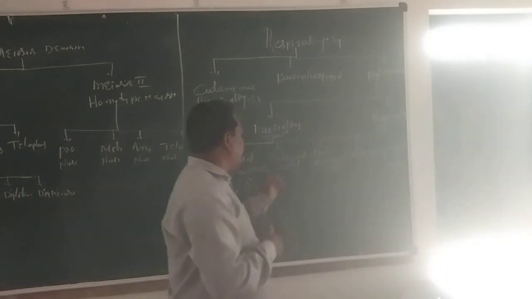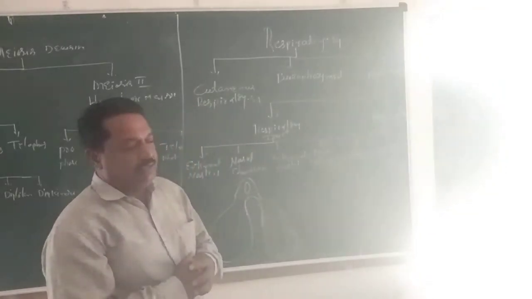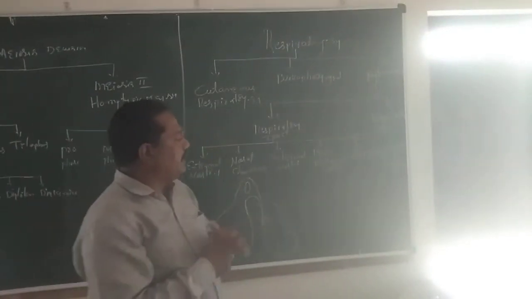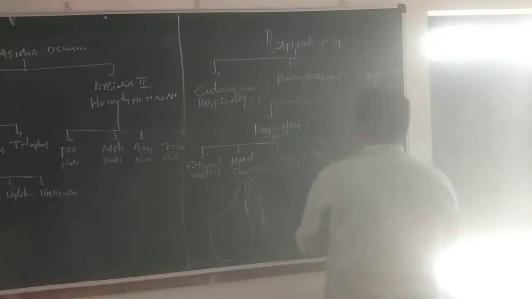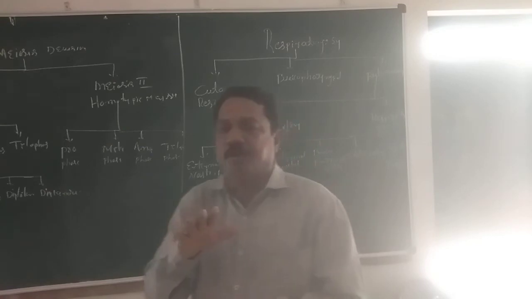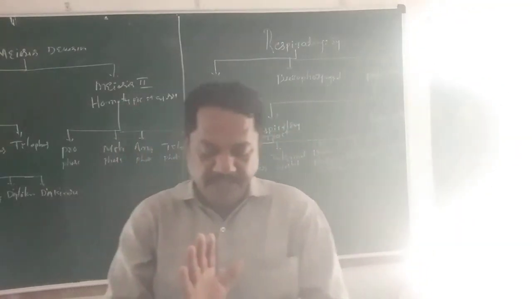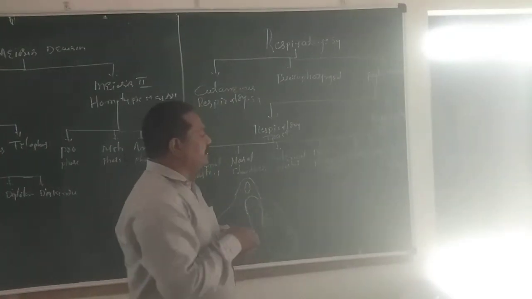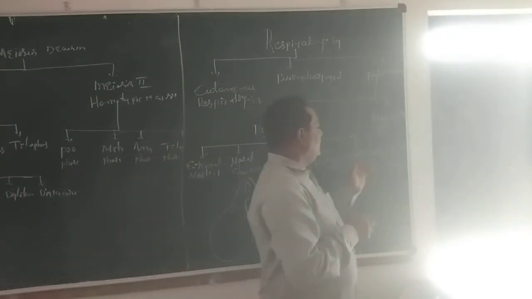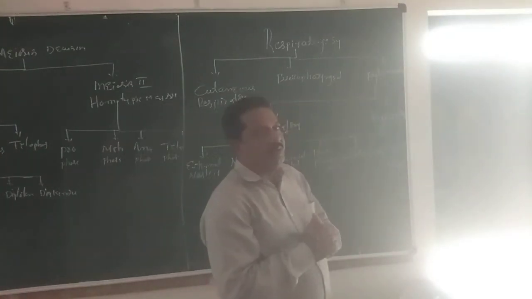It communicates with the internal nostril. The internal nostrils communicate with the buccopharyngeal cavity, which communicates with the glottis. The glottis is the opening, so the respiratory tract is closed and opened by it. The glottis leads to the larynx, which is also the sound producing organ.